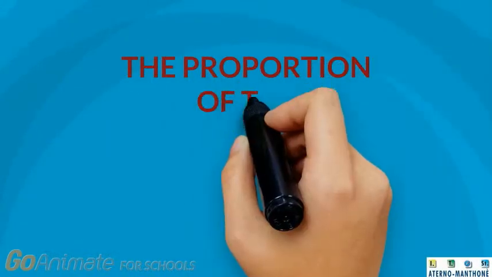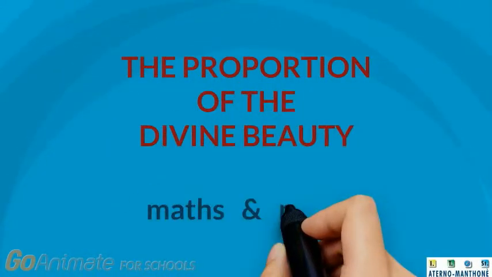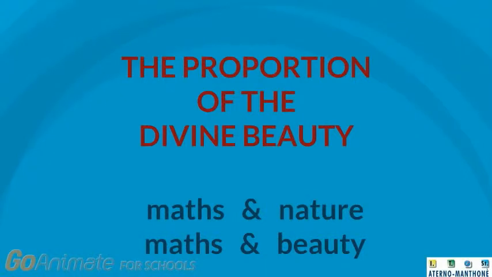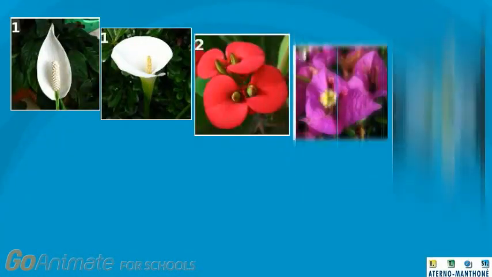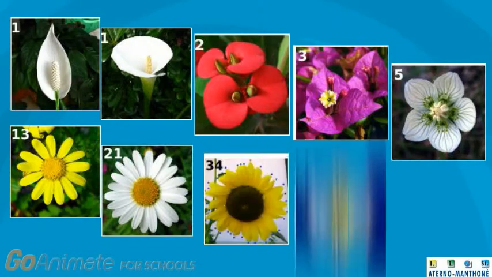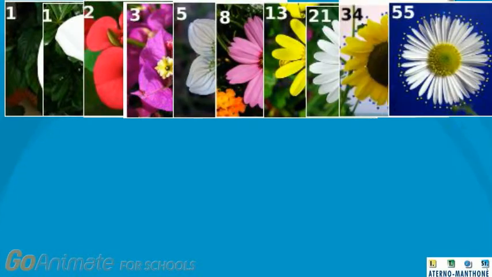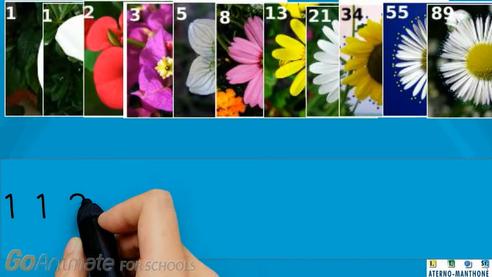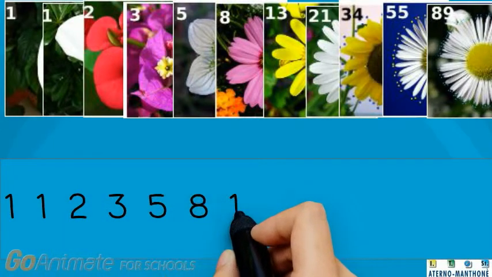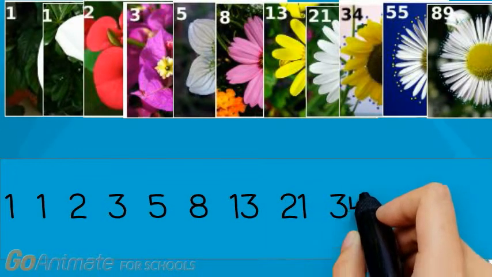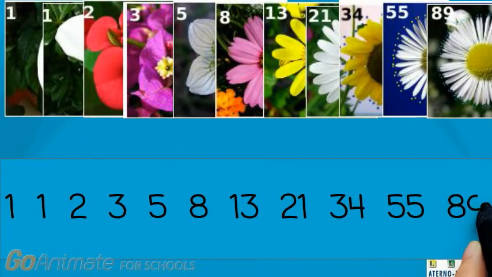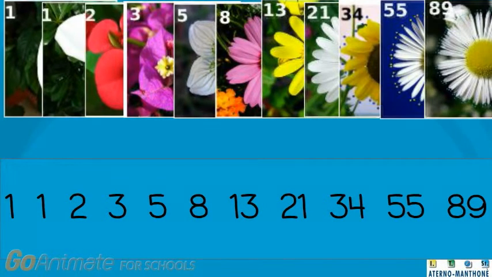The proportion of the divine: beauty, maths, and nature. Maths and beauty. Please, look at these flowers and note the number of the petals of their corolla. These numbers are 1, 1, 2, 3, 5, 8, 13, 21, 34, 55, 89. And it is very hard to find flowers with a number of petals that is not one of these numbers.